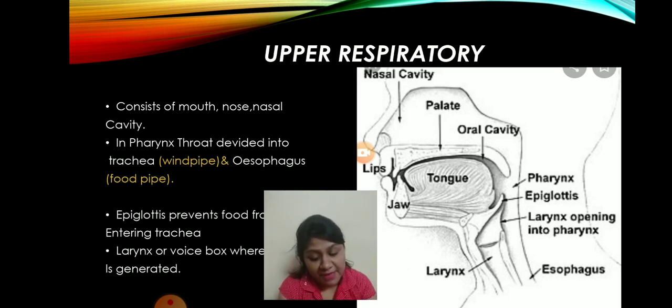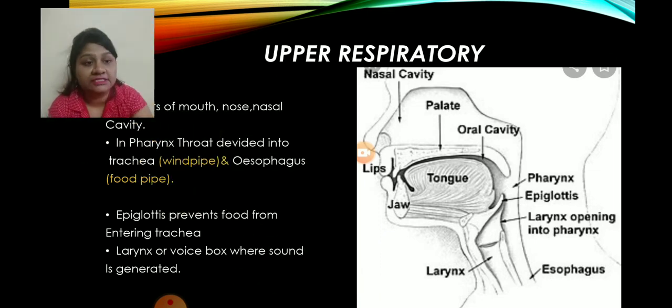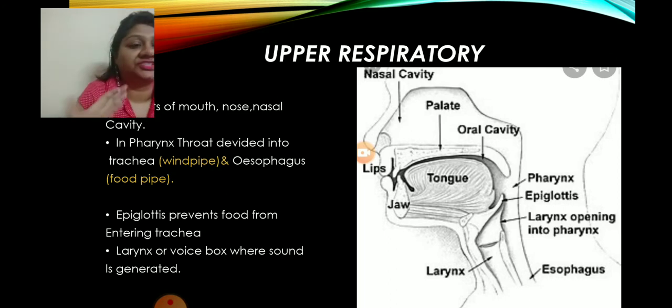Remember, windpipe is called the trachea and food pipe is called the esophagus. Here is the epiglottis. It prevents food from entering the trachea or windpipe. And the larynx is the voice box where our sound is generated.